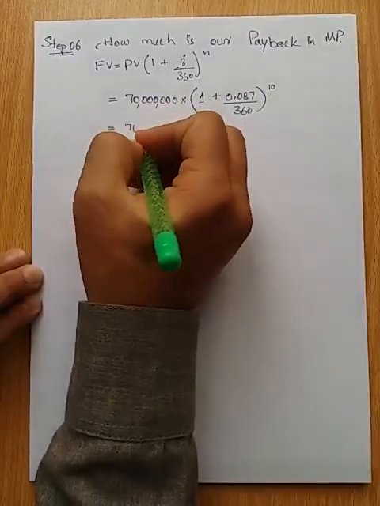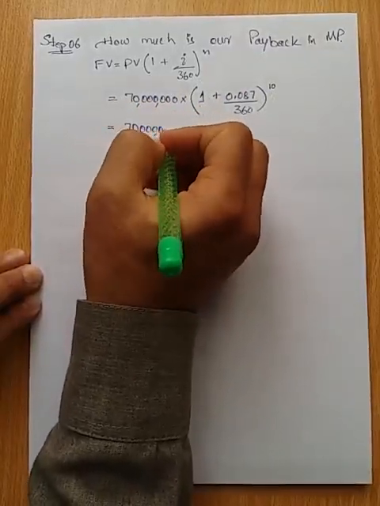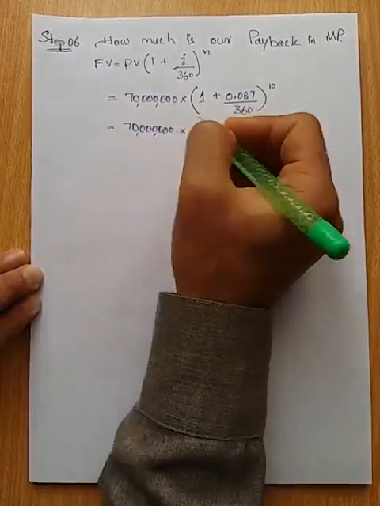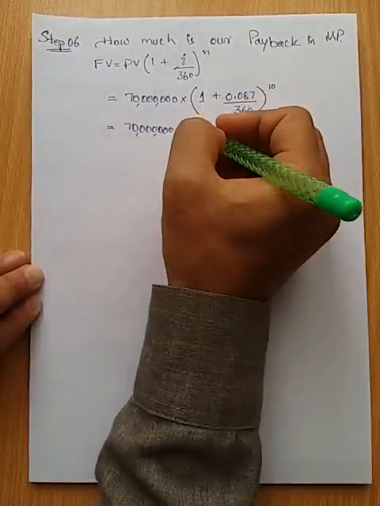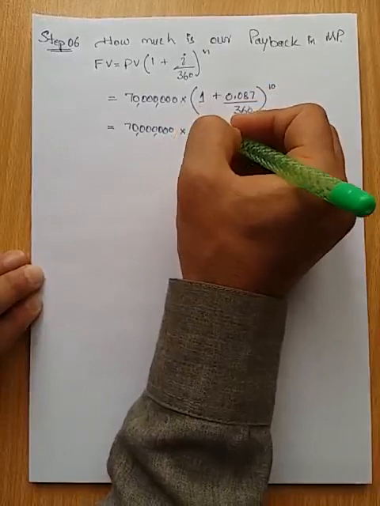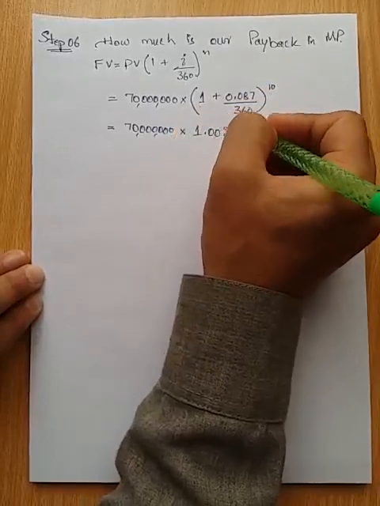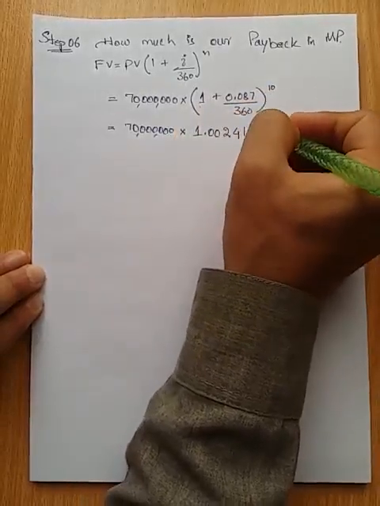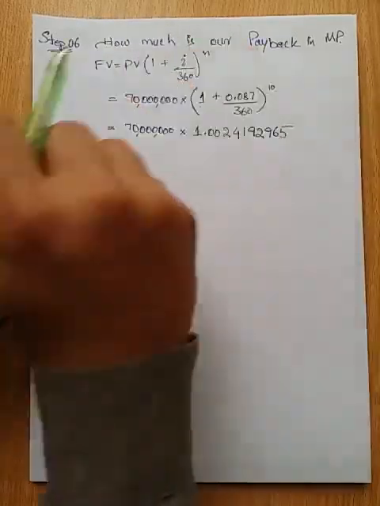You know the basic mathematics, so I will save time and MBs for you. For 70 million, the end result of this would be 1.0024192965.